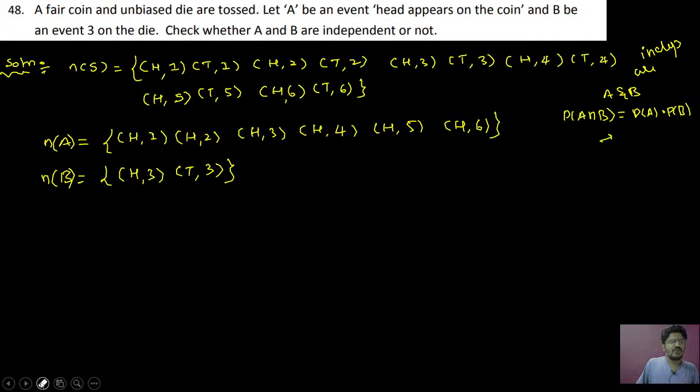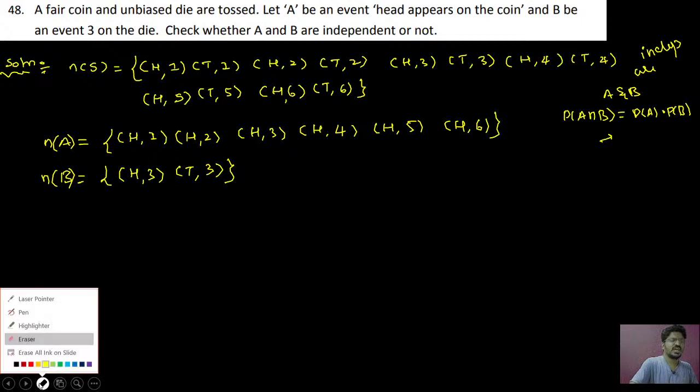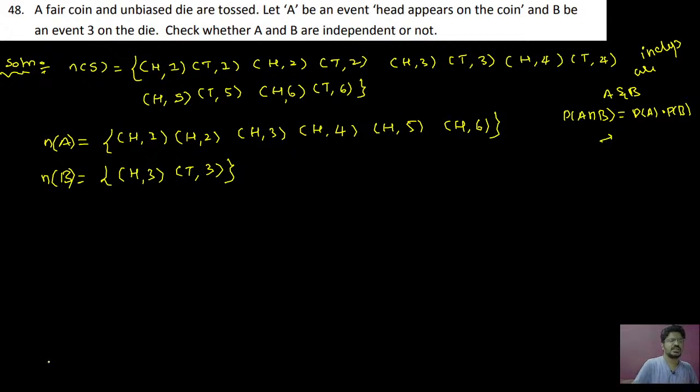That means n of A intersection B you have to write. Take A and B, the two sets, and take the common elements. What is A intersection B now? You can just see h comma 3. Only h comma 3 is the sample space in A as well as B, which is common, that is A intersection B.